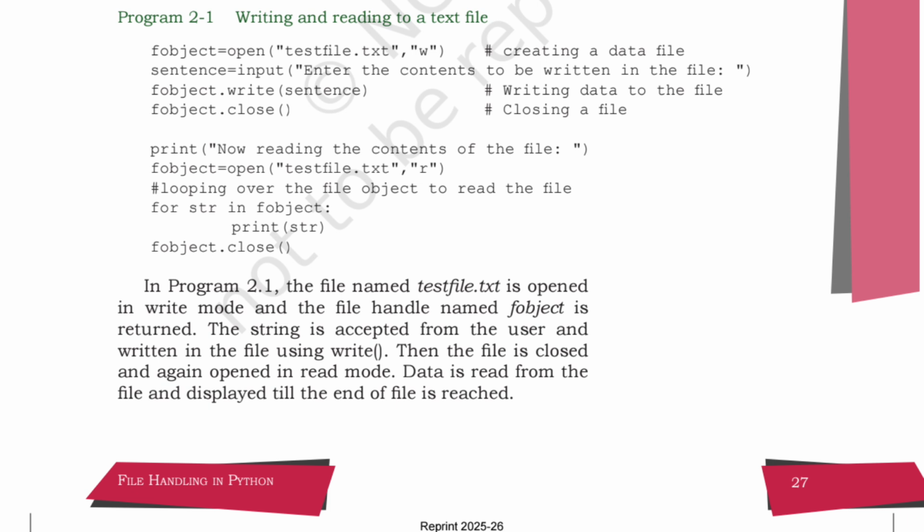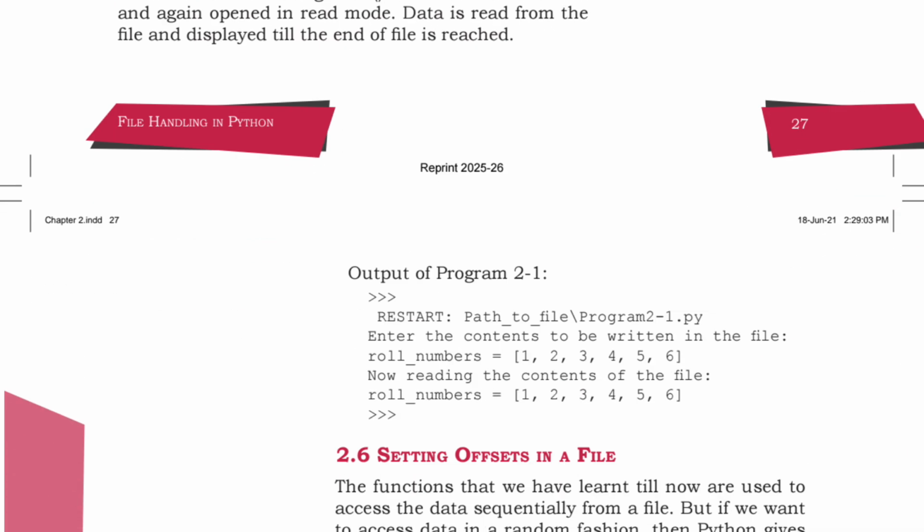Print str. So you have to print something over here, str. According to me they have mentioned just writing and reading over here. So this is the output of the file. You have to write something and then you have to read something.